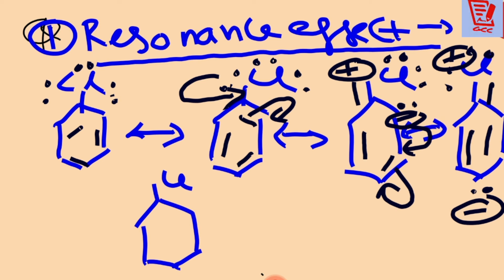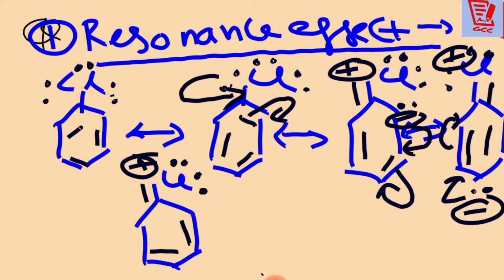In the same way, after that, again like this, positively charged. Now see what is happening. This pair will go there and this pair will come over here. Then this one and this one, and there is a negative charge. Am I right, all of you? Now what do you see there?